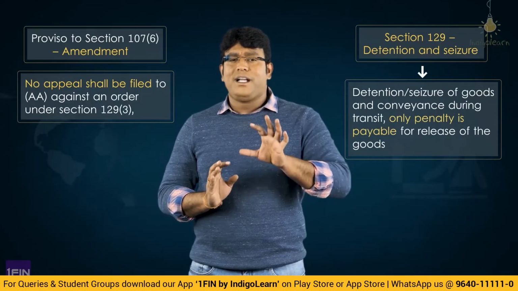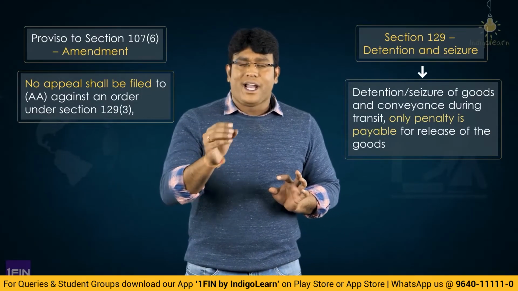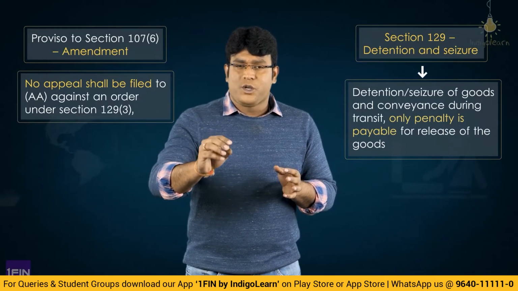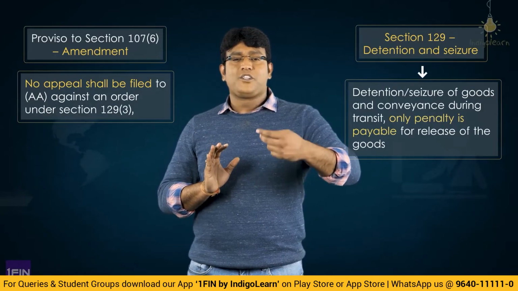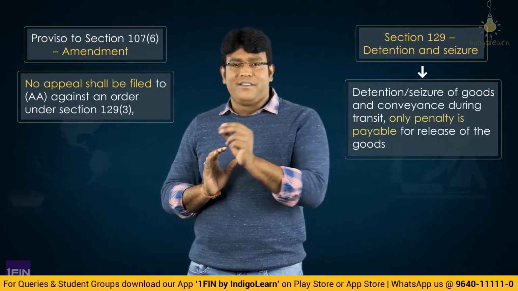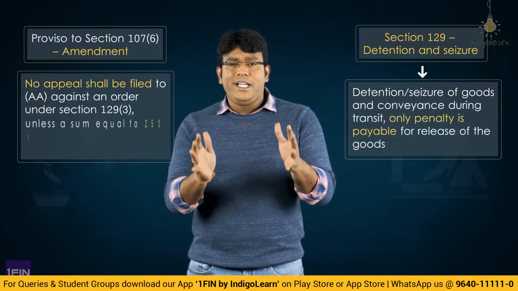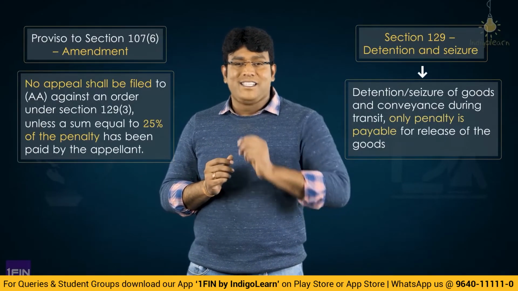Now, the interesting amendment which has come up is that in case where an appeal is being filed against an order passed under section 129 related to detention and seizure of the goods and conveyance in transit, then the pre-deposit that is required to be paid is 25% of the penalty amount.